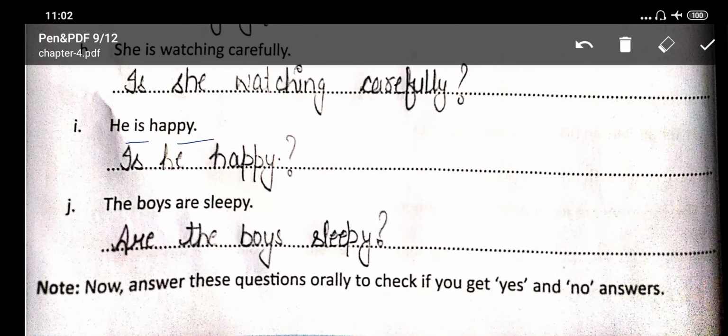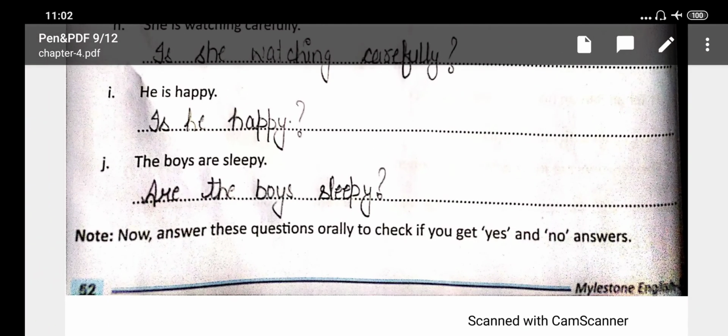He is happy. Is he happy? Now this is a question. Last one is, the boys are sleepy. Students, you have to make a question from this sentence. Are the boys sleepy? Now answer these questions orally to check if you get yes or no answers.